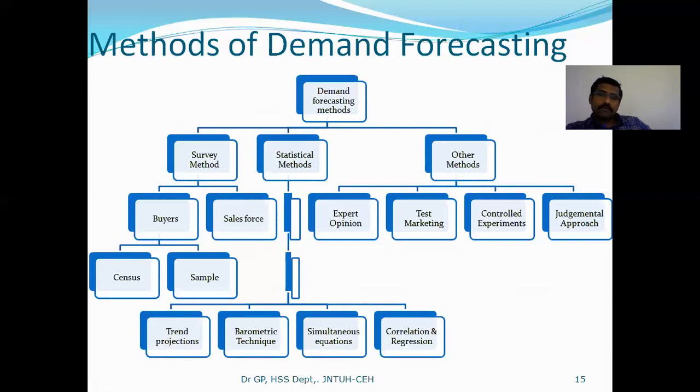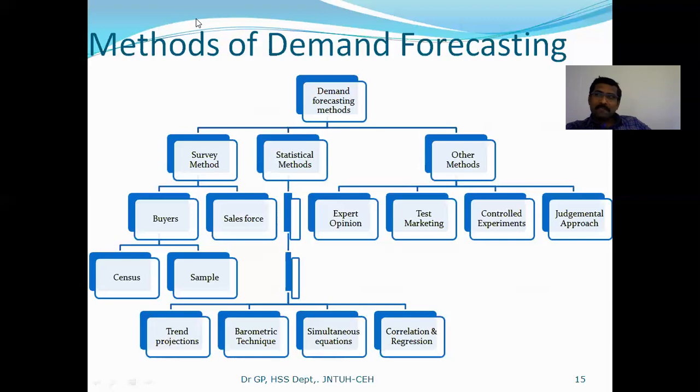They don't prefer to give it. So the other option is meeting the sales force. Insurance agents have a good idea how the clients are responding to one particular insurance product, and they are always ready to give feedback, so that you can get the right information. That is the sales force method.